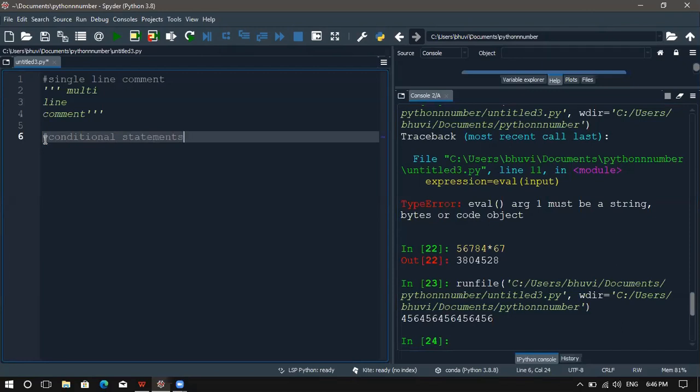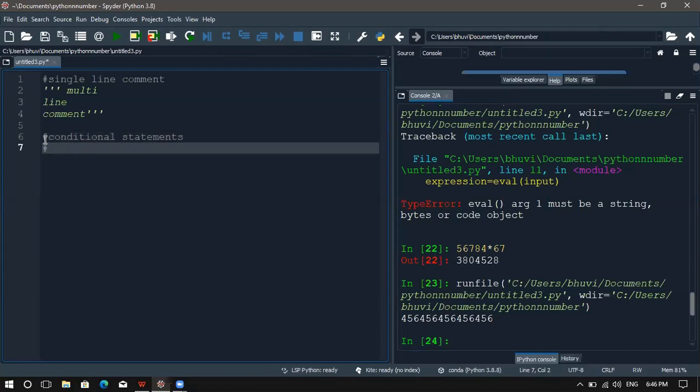Next we are moving on to the conditional statements. Here first, we are going to have the if statement.